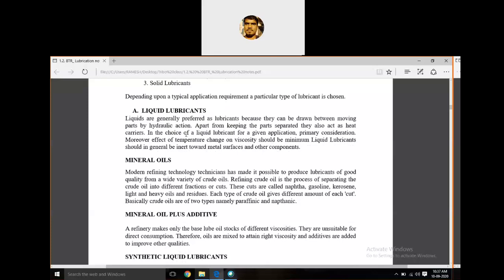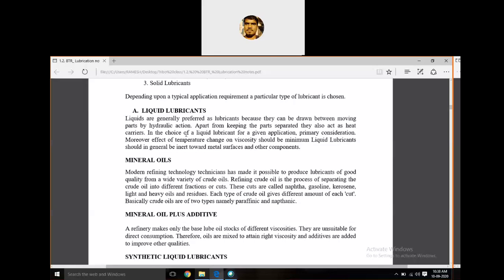Apart from keeping the parts separated, they also act as heat carriers, meaning they carry heat out of the operating zone. In the choice of liquid lubricants for a given application, the primary consideration is that the effect of temperature change on viscosity should be minimum. Liquid lubricants should in general be inert towards metal surfaces and other components.